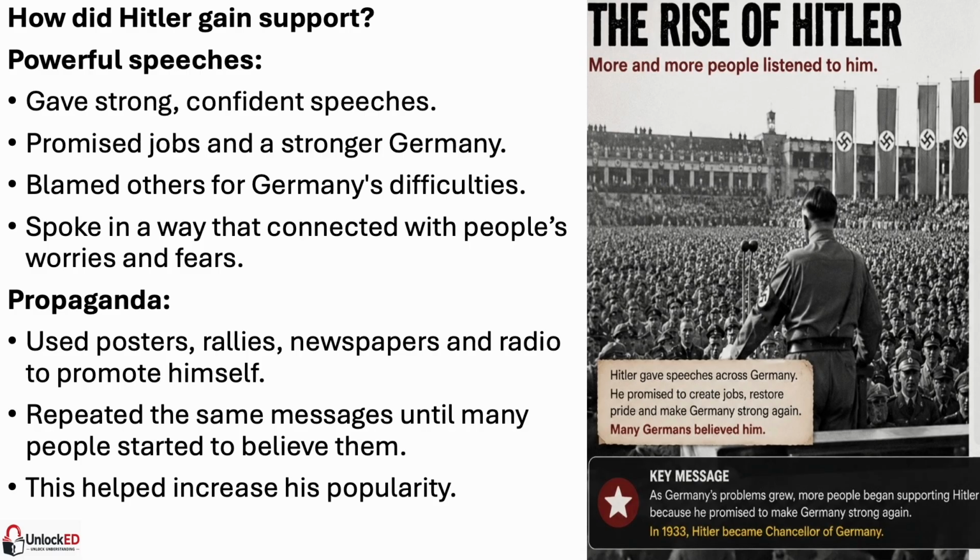His ideas were also spread through propaganda created by the Nazi Party. Propaganda is information designed to persuade people to believe or support something. Posters, newspapers, rallies and the radio helped spread Hitler's messages to millions of people across Germany. By repeating these messages again and again, more people began to believe Hitler's promises, leading to his popularity increasing. As Hitler's popularity increased, he became one step closer to becoming the leader of Germany.